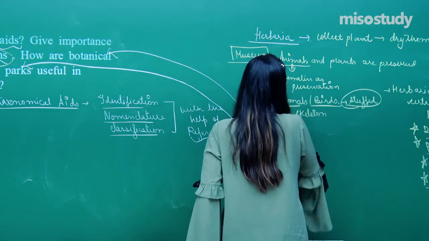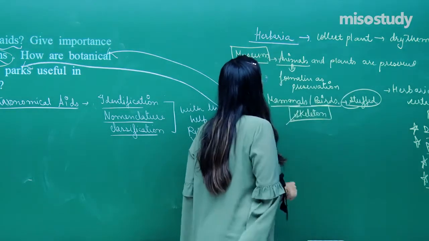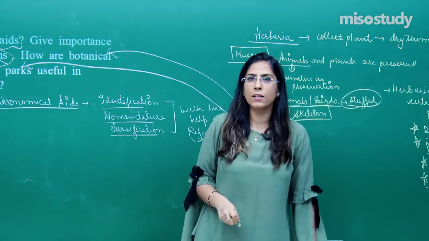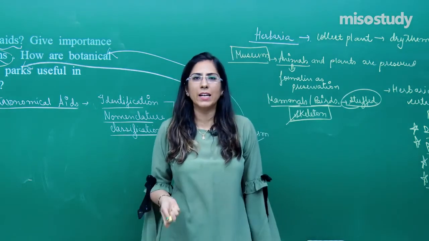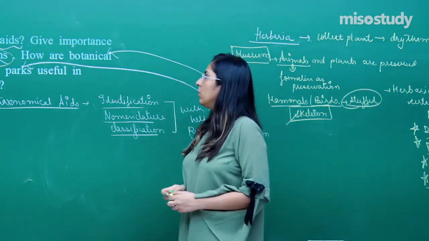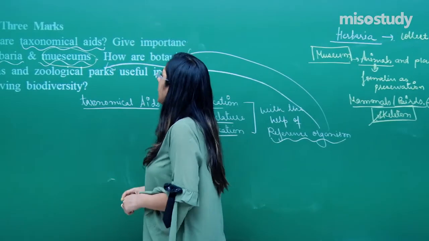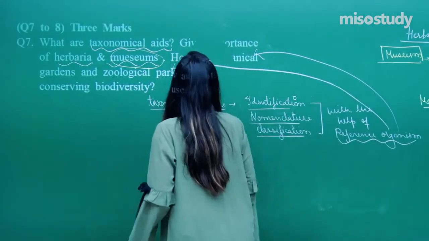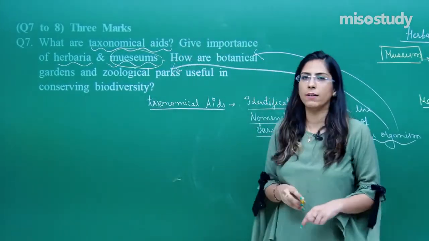You have seen a skeleton also in your museum, you must have seen it there. So the skeleton is also there, that is just for a reference study. So how are botanical gardens and the zoological park useful in conserving biodiversity?